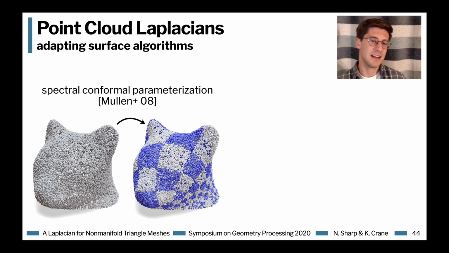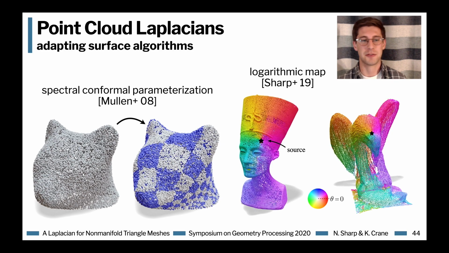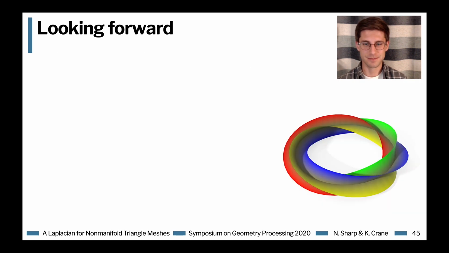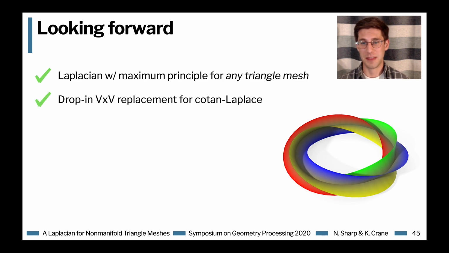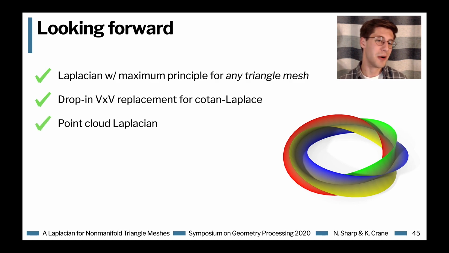You can use this also to adapt higher level algorithms to point clouds. For instance, here we perform spectral conformal parameterization as well as building a logarithmic map. Looking forward, our method is able to generate a high quality Laplacian with a maximum principle for any triangle mesh without any restrictions on connectivity, and it's a drop-in V by V replacement for cotan Laplace. We also show how it's used to generate a point cloud Laplacian.